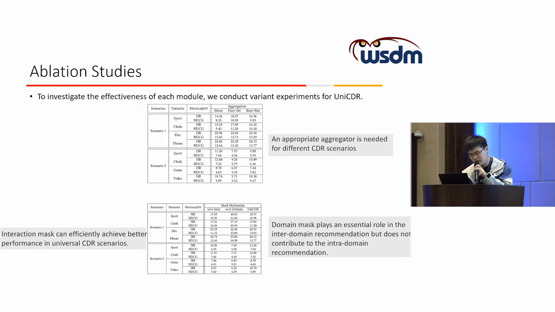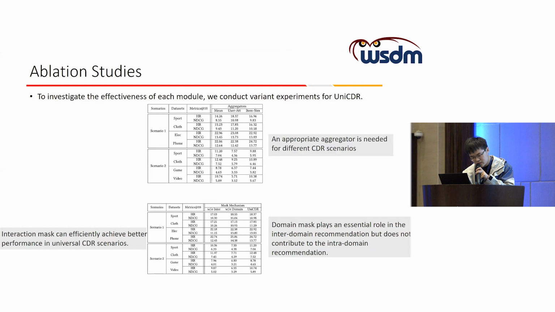To investigate the effectiveness of our framework's other components, we conduct detailed ablation studies. The first is that we use different aggregators for different tasks, and we find we need an appropriate aggregator for different cross-domain results. Such as in the intra-domain, the user attention and the item similarity aggregator show better results than the mean pooling aggregator. And the second ablation study is to show the effectiveness of our mask mechanism.